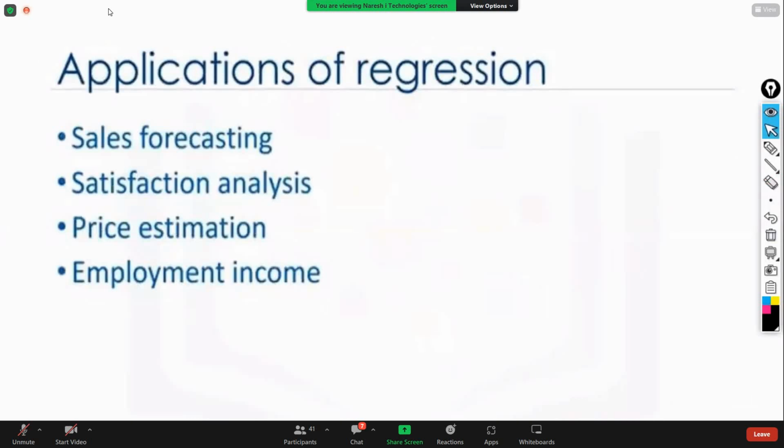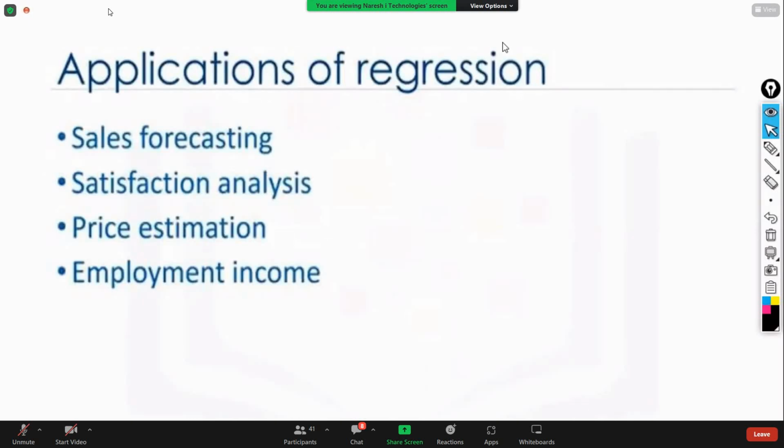Applications of regression are nothing but sales forecasting, price estimating, employee income. All this comes under regression examples. Predicting the mileage of a car, all these things.